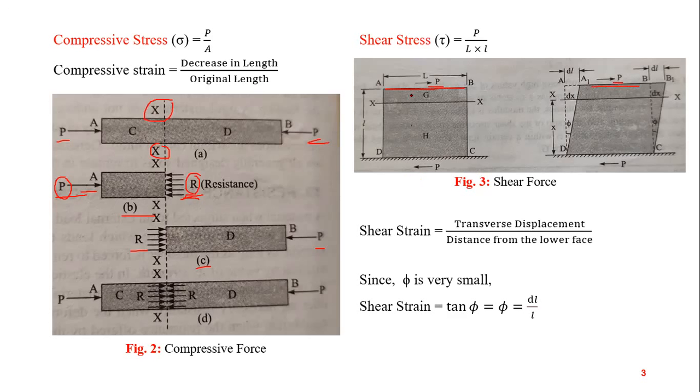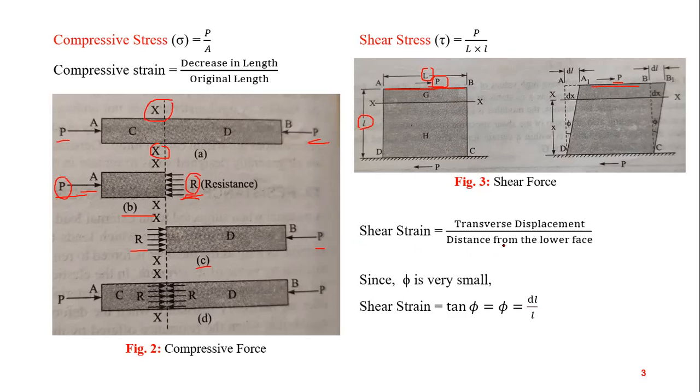So this is called shearing load. And in this case also, there will be a stress and strain developed in the body. So what will be the shear stress? P, this applied shear load, upon cross-sectional area, this L into L. So this will be shear stress.